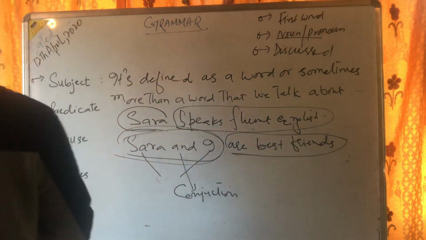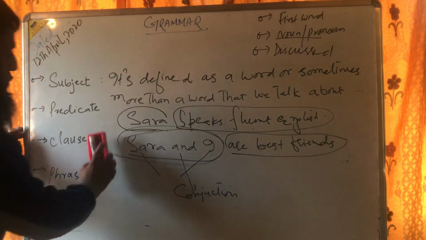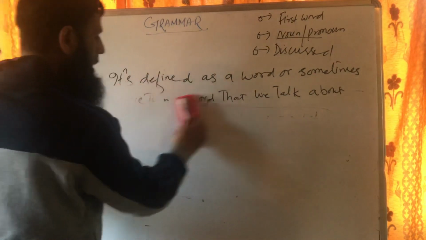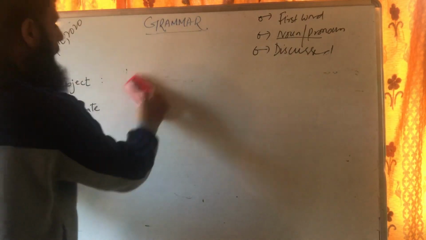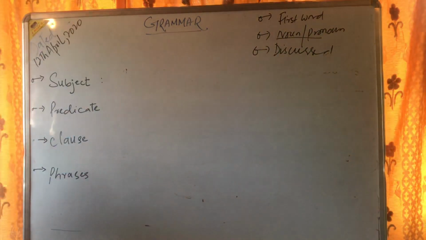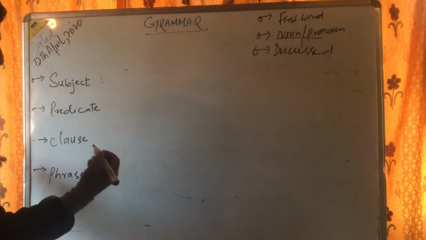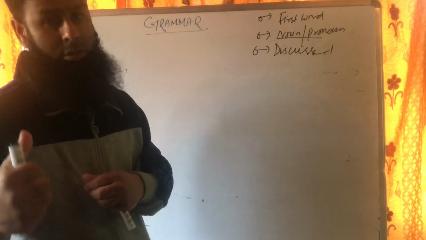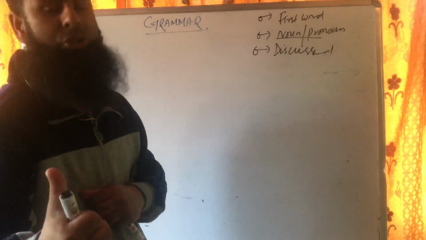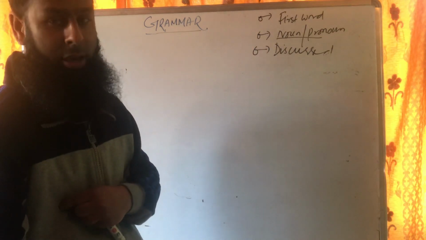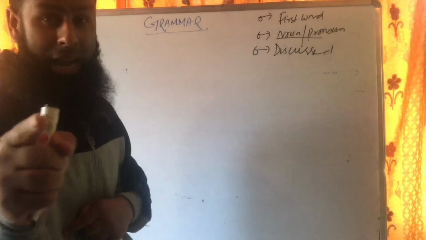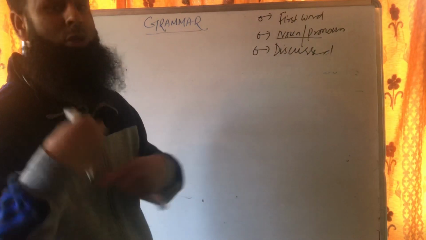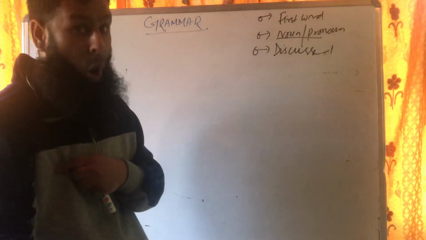Now let's talk about the clause. Very simple and very interesting, especially for the students of 11th and 12th. They need to just keep an eye on this particular thing. See, when we talk about a clause, clauses are groups of words having their own subjects and predicates. And most importantly, you have to look at one thing. There should be a finite verb. As I said, a finite verb. There are two types of verbs basically. I don't want to talk about that because it will drag my topic unnecessarily long.